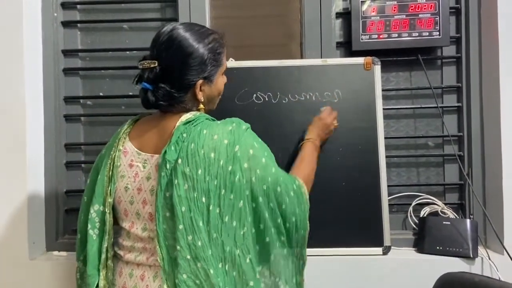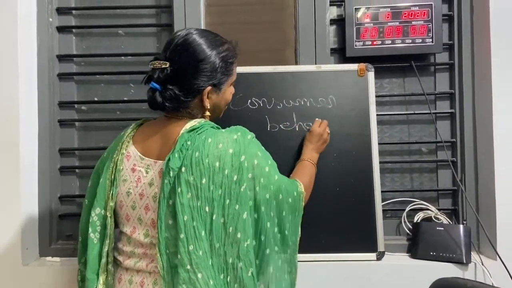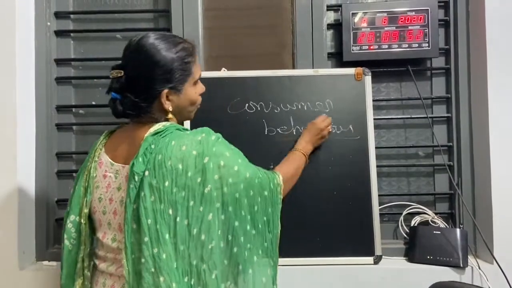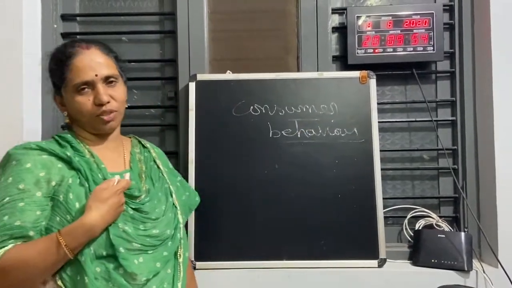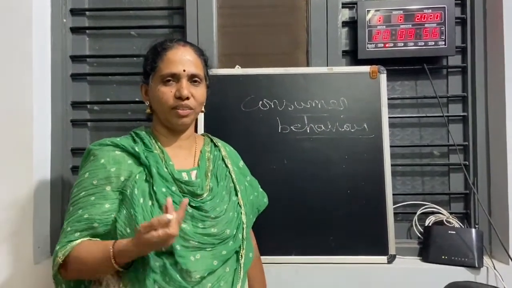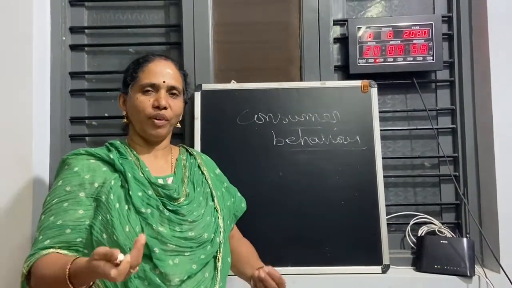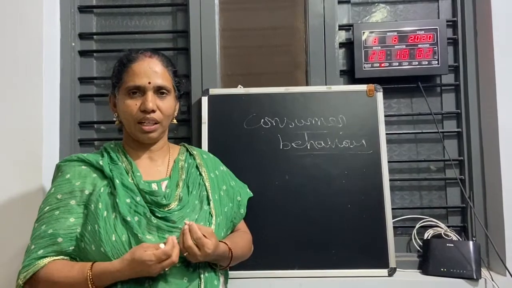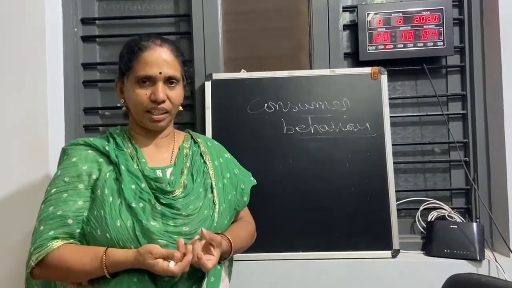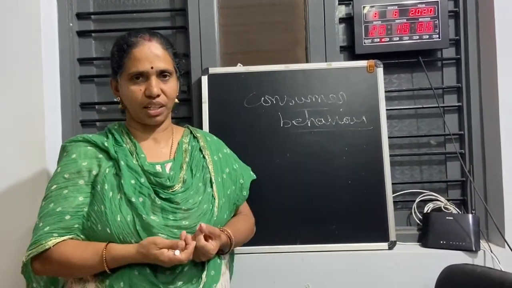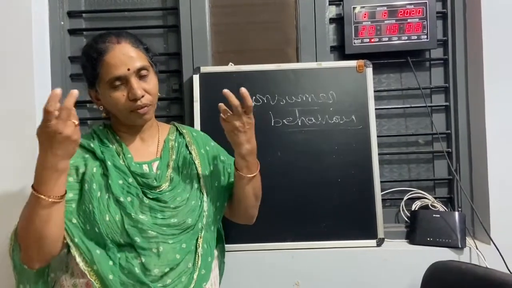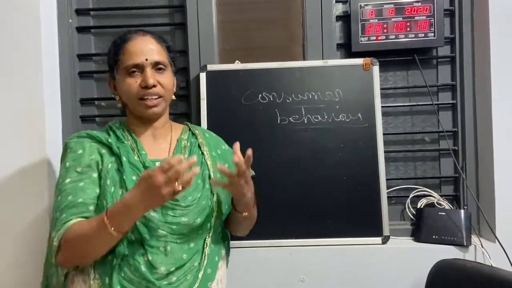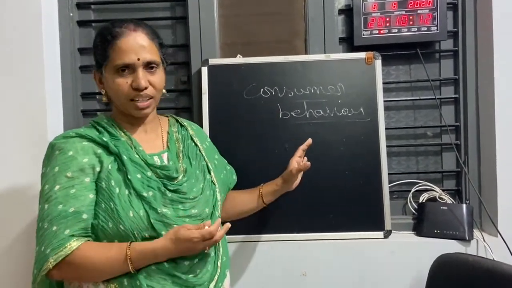Very interesting topic and very easy to understand also. Because you know who are consumers? We are all consumers. Who are all buying the goods, they call it as a consumer. When the consumer gets the maximum satisfaction or utility, how is he getting that utility, how is he getting the satisfaction, how much income is he taking, what type of combination of goods is he taking, all that we'll study with the diagrams. Very interesting topic.